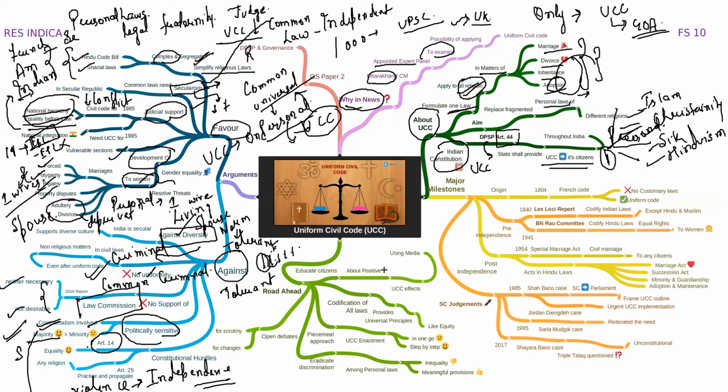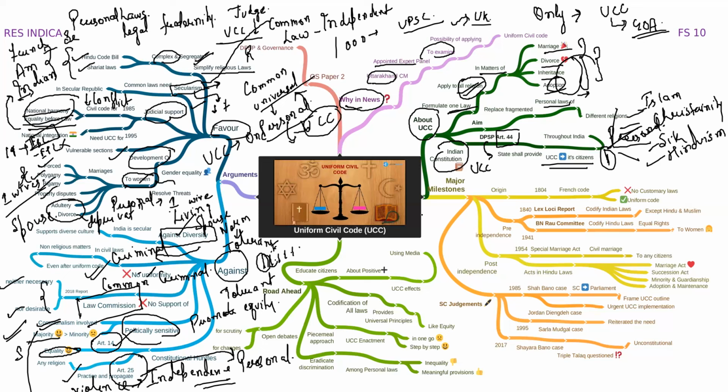Article 14: equality does not mean absolute equality. Here, equality also means that you need to promote equity. Absolute equality was never the goal of the Indian Constitution. And also Article 25 gives every individual the right to practice and propagate any religion. And the right to practice and propagate religion also encompasses within it the personal aspects of an individual's existence, which is marriage, divorce, inheritance, and so on and so forth.